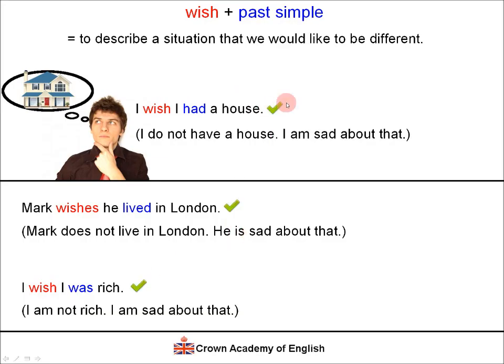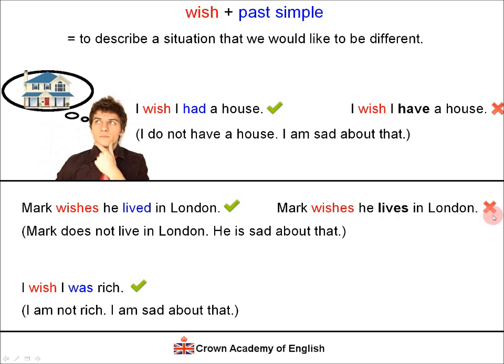So these are correct, but this is wrong: I wish I have a house. No, this is not right. And Mark wishes he lives in London. No, that is wrong, because here we have the present tense, but we must use the past simple. And this is also wrong: I wish I am rich. No, we must say I wish I was rich. Past simple form of the verb to be. Okay?